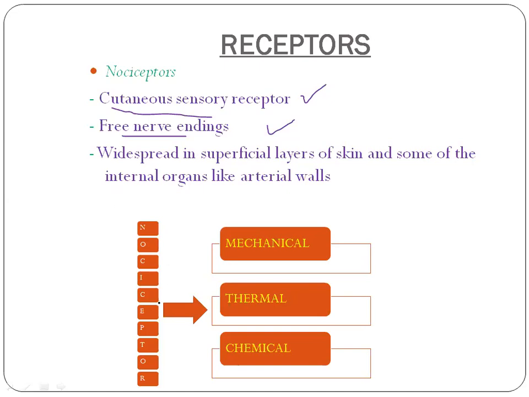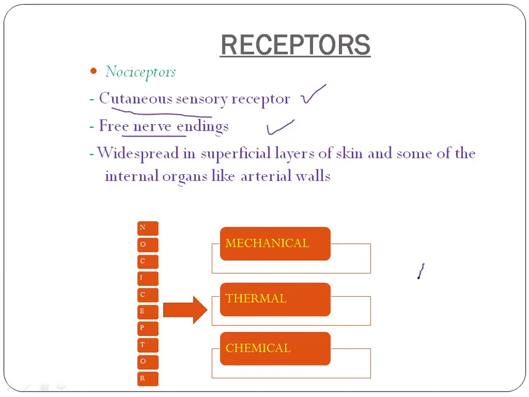So there are three types of nociceptors. They are mechanical nociceptors, thermal nociceptors, and chemical nociceptors. So mechanical nociceptors sense strong pressure waves. Okay, so this is regarding your mechanical nociceptors. And next, going to the thermal nociceptors, they sense changes in the temperature like greater than 42 degrees Celsius or lesser than 5 degrees Celsius.